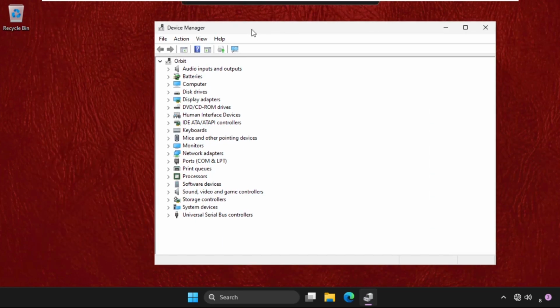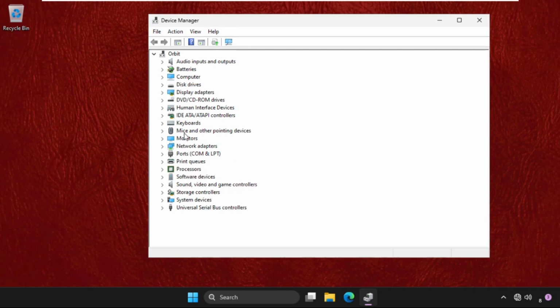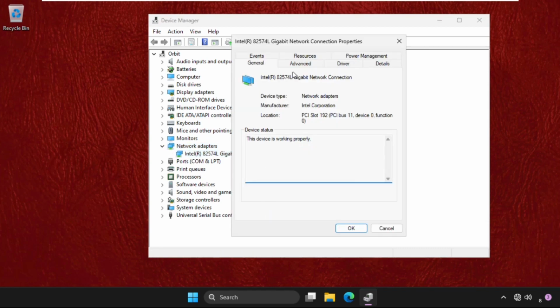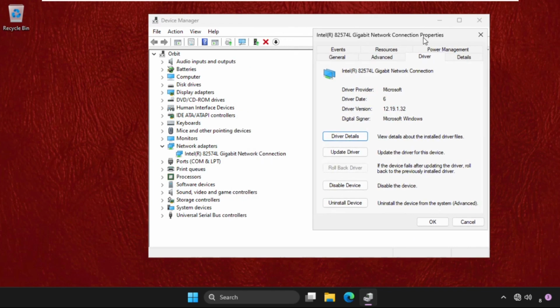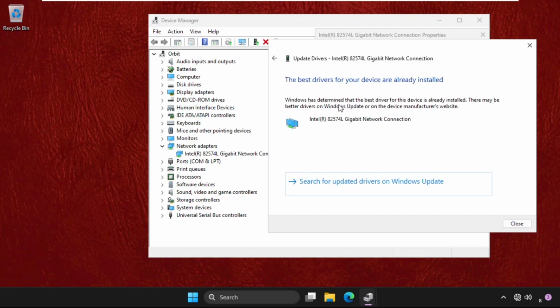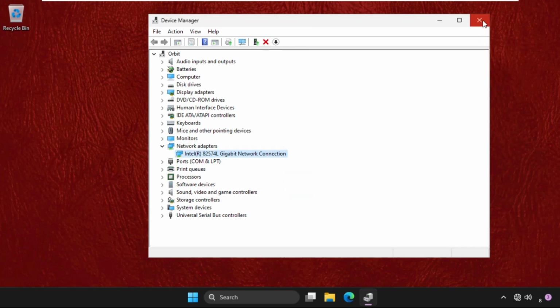Now on this window we need to find the network adapters. So here it is. Just expand this and right click on the particular connection, open its properties, go to the drivers tab and then click on update driver. Then search automatically for drivers and the best drivers will be installed automatically. Now close all windows one by one.